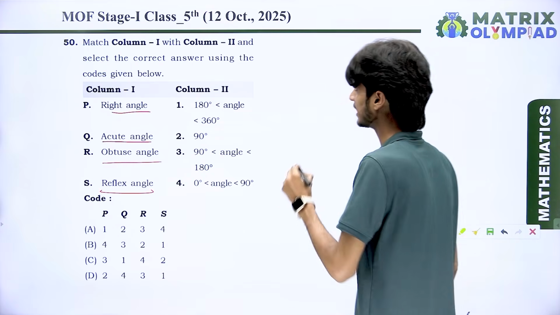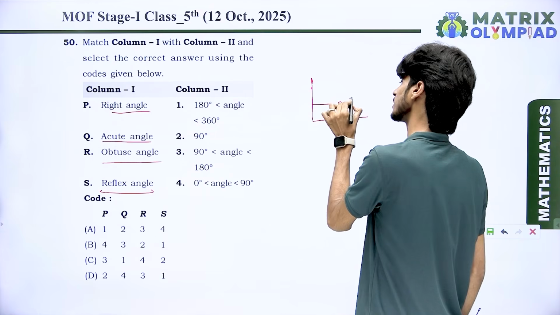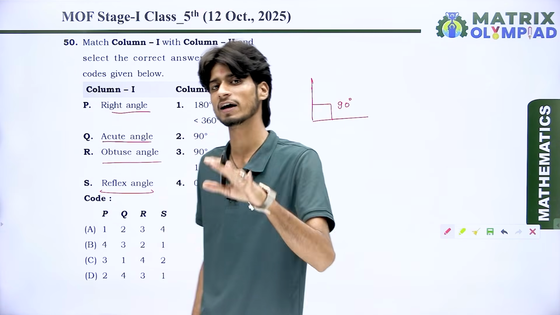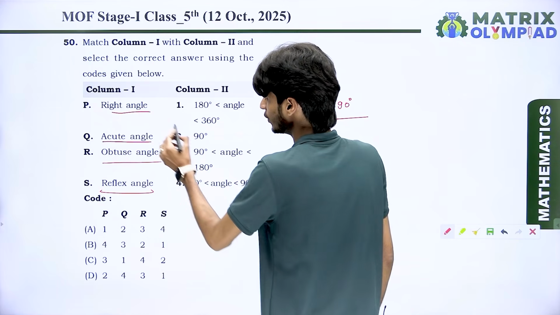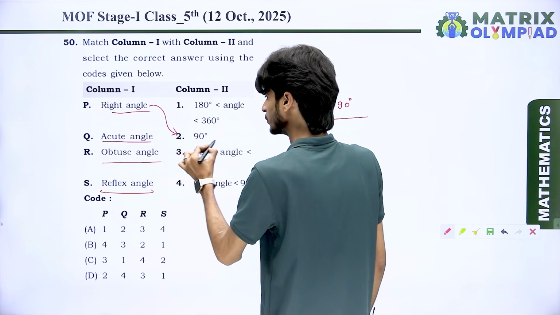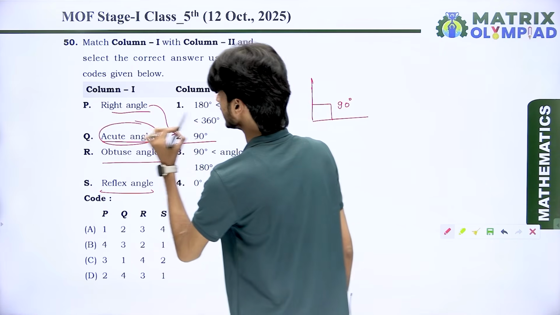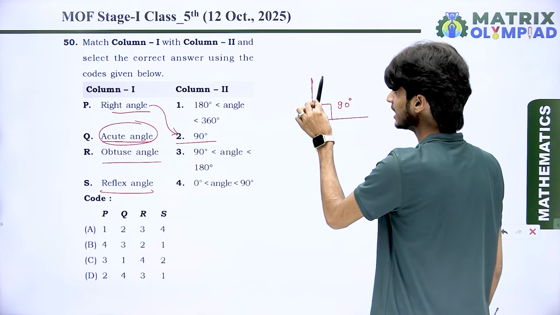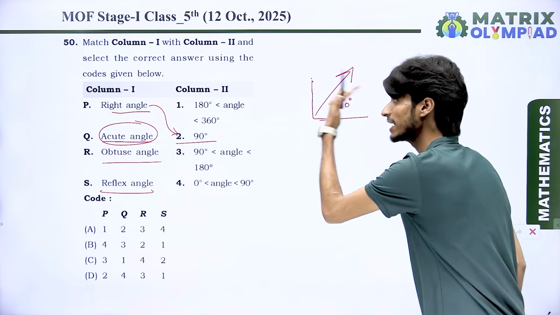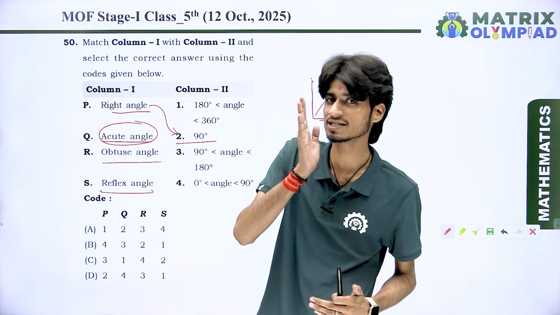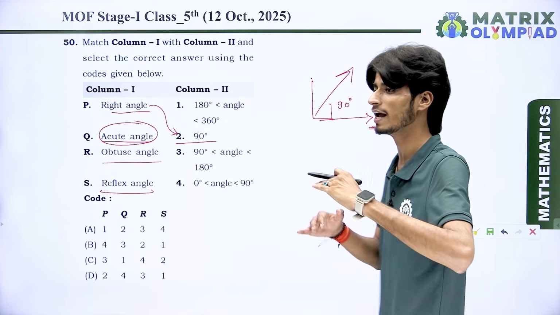We know very well, right angle means if the measurement of an angle is 90 degree, that means the angle is a right angle. So right angle is directly connected to 90 degree. Got it? Acute angle means less than 90 degree. Acute angle is less than 90 degree and greater than 0 degree, because 0 degree is the requirement for any angle.